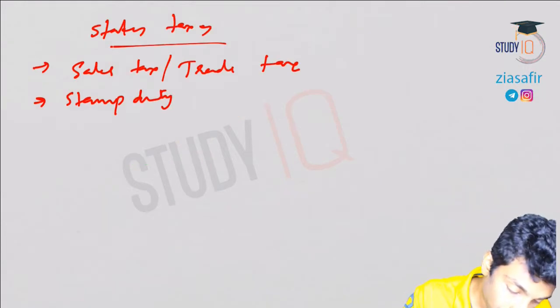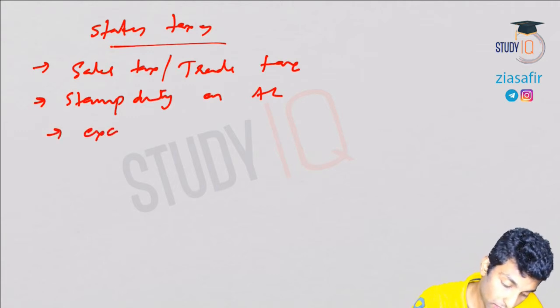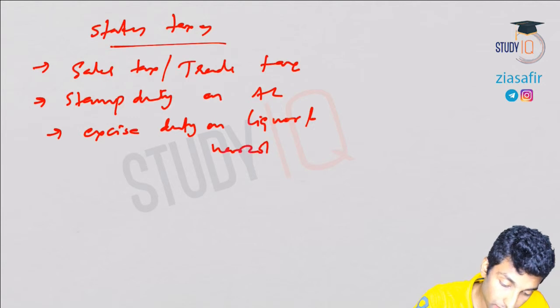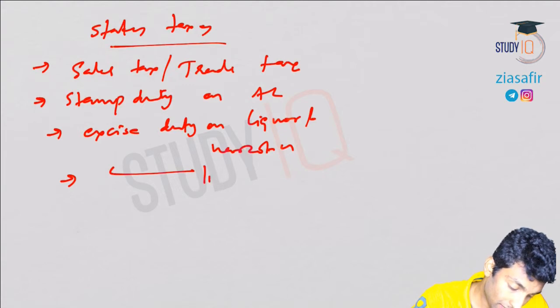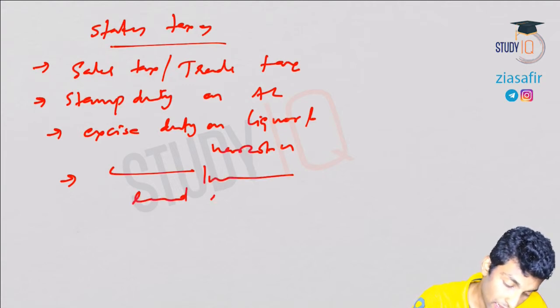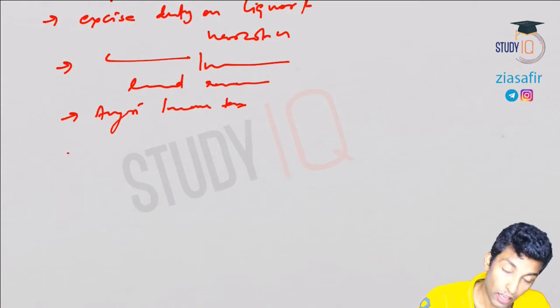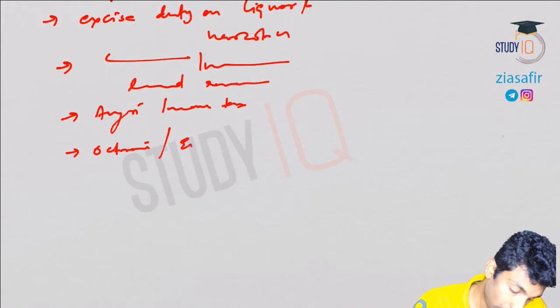So stamp duty on agricultural land, excise duty on liquor and narcotics, inland waterways, land revenue, agriculture income tax, octroi, okay?